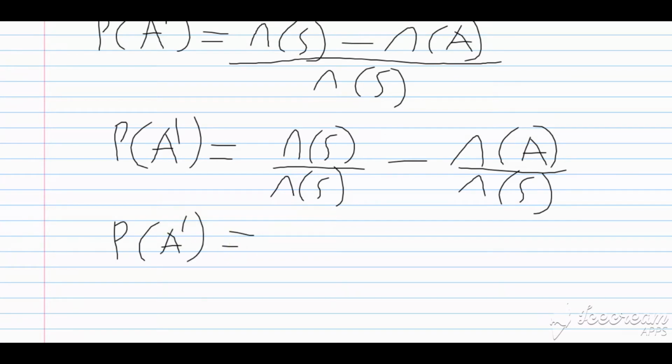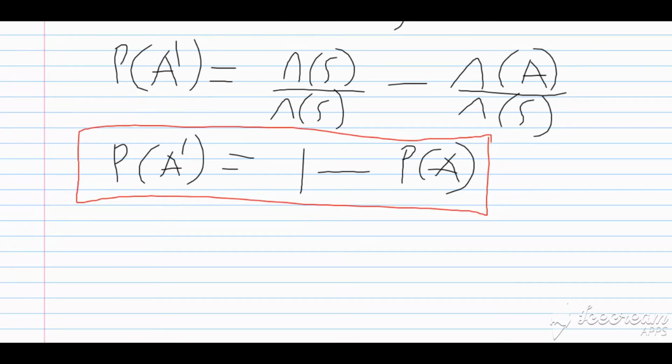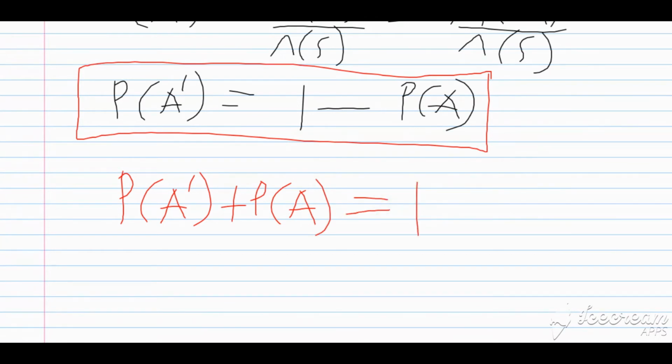Now, when I divide the number of elements in my sample space over the number of elements in my sample space, that breaks down to 1. So that is going to give me 1 minus the number of elements in A over the number of elements in the sample space, which will give me the probability of A. So here's our first rule. We can say that the probability that event A does not occur is equal to 1 minus the probability that event A does occur. And we can manipulate this formula in several ways. We could say that the probability that event A does not occur plus the probability that event A occurs is equal to 1. Very critical in the line of probability here.